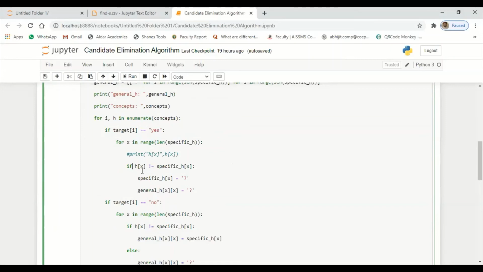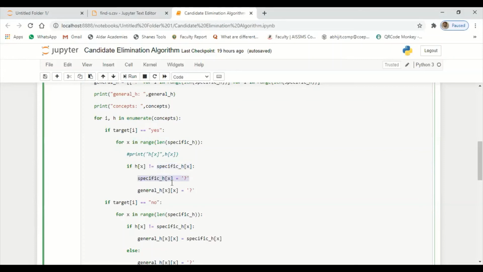I'm going to create one new array, and whatever record is available in it, I'm going to compare with the record available in the specific hypothesis of x. If the record in the array is not equal to the record in the specific hypothesis, then I'll replace that with the question mark.